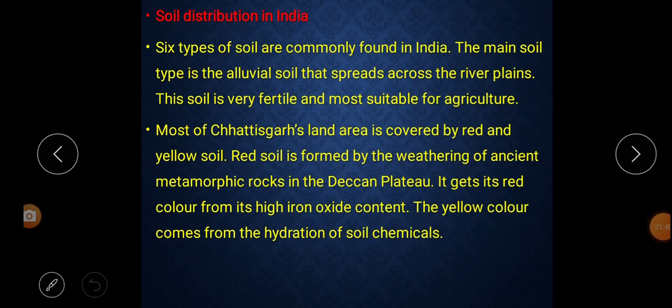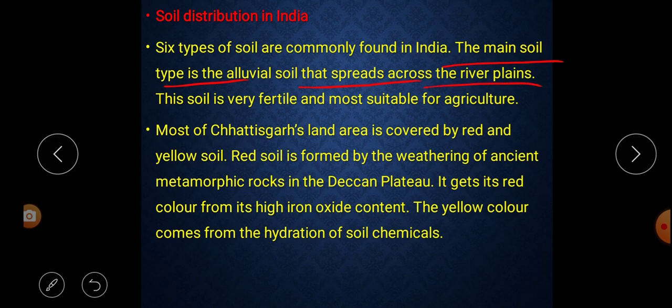Next topic, soil distribution in India. Six types of soils are commonly found in India. Listen carefully. In India, we find six types of soil. The main soil type is the alluvial soil that spreads across the river plains.